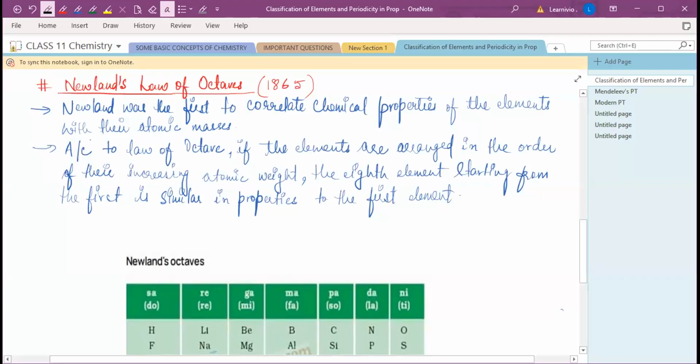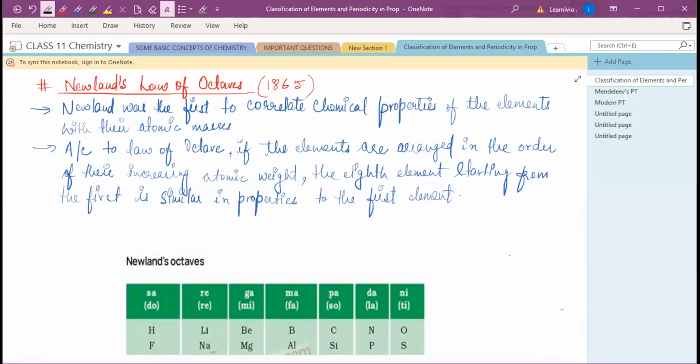And according to the law of octaves, if the elements are arranged in the order of increasing atomic weight, then when you start from the first element, the eighth element and the first element have similar properties.